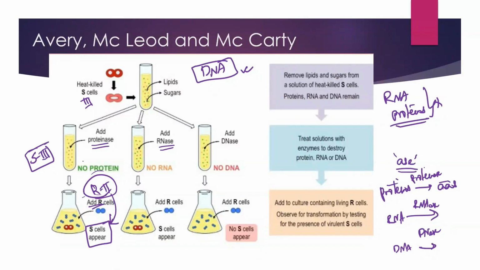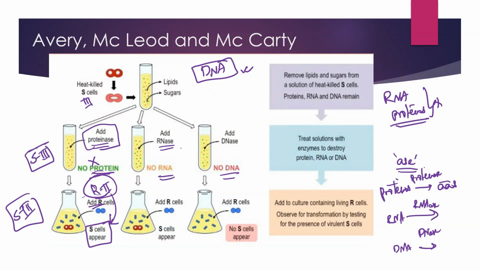If protein was the transforming principle, we would not have seen this. But even after adding proteinase, you can observe that S3 cells were recovered. That means protein is not the genetic material. So protein is ruled out. Now our doubt is whether it is RNA or DNA.